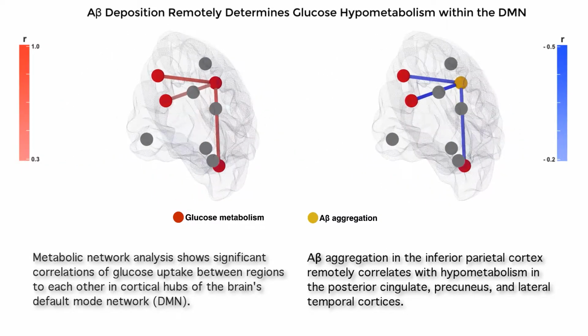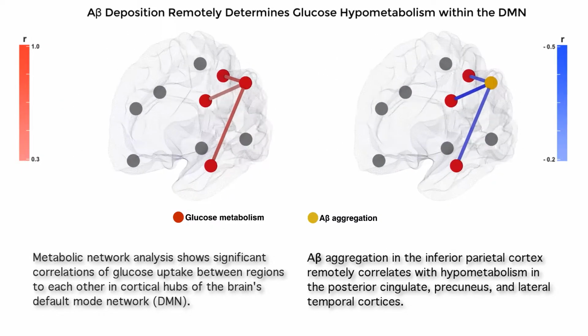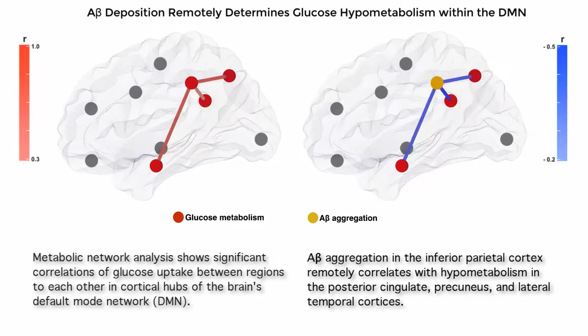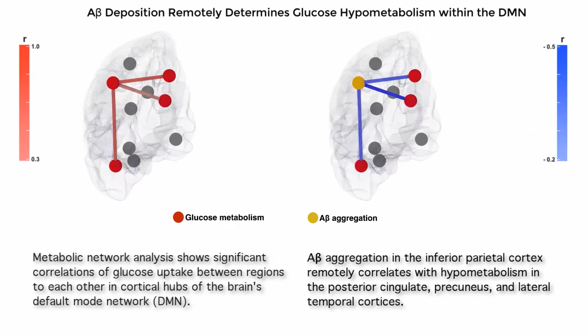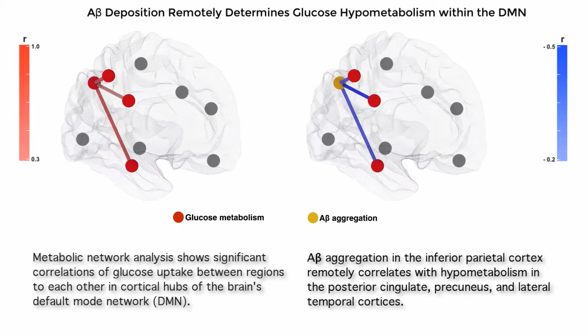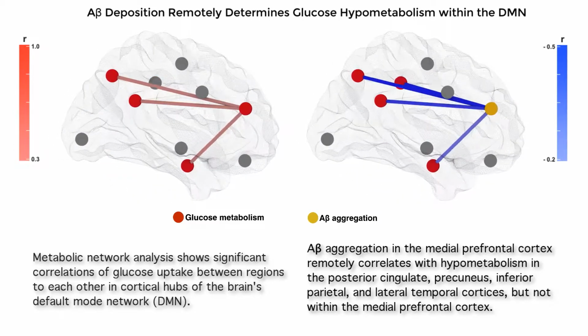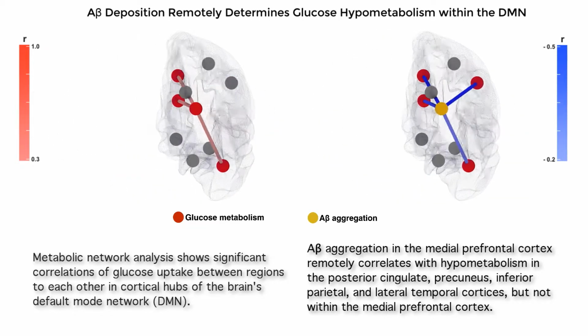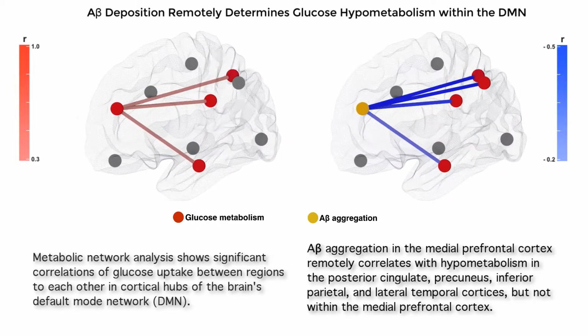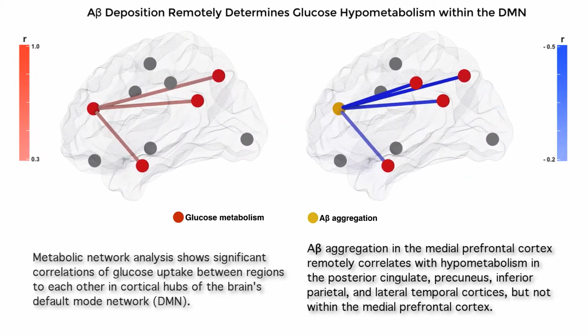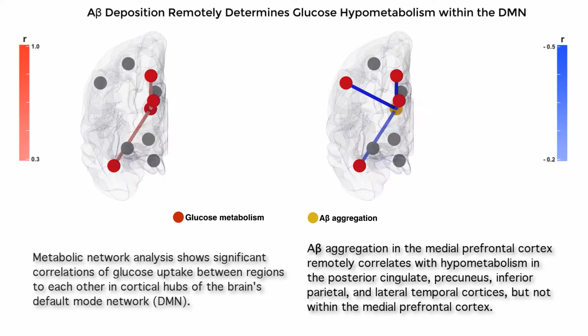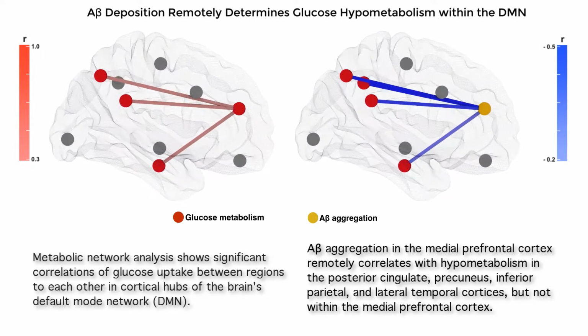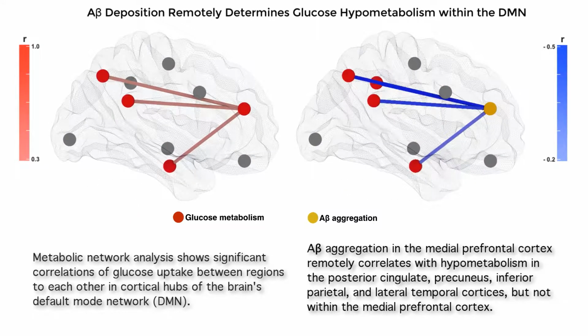Amyloid beta aggregation in the inferior parietal cortex remotely correlates with hypometabolism in the posterior cingulate, precuneus, and lateral temporal cortices. In addition, amyloid beta aggregation in the medial prefrontal cortex remotely correlates with hypometabolism in the posterior cingulate, precuneus, inferior parietal, and lateral temporal cortices, but not within the medial prefrontal cortex.